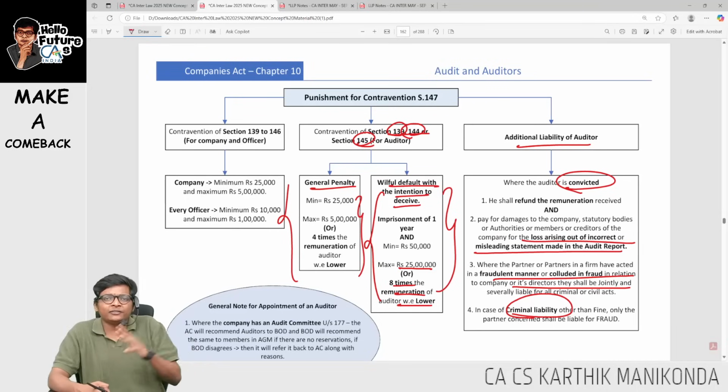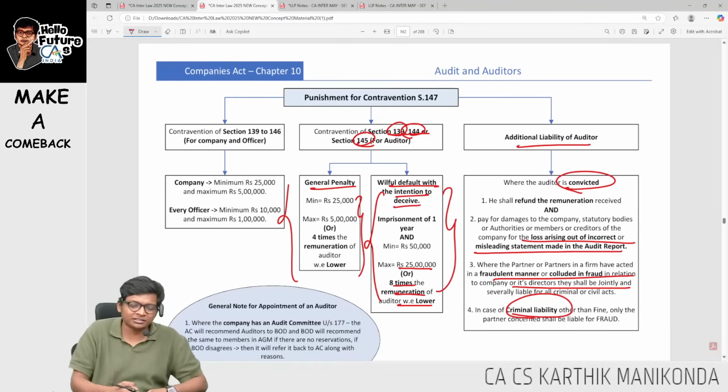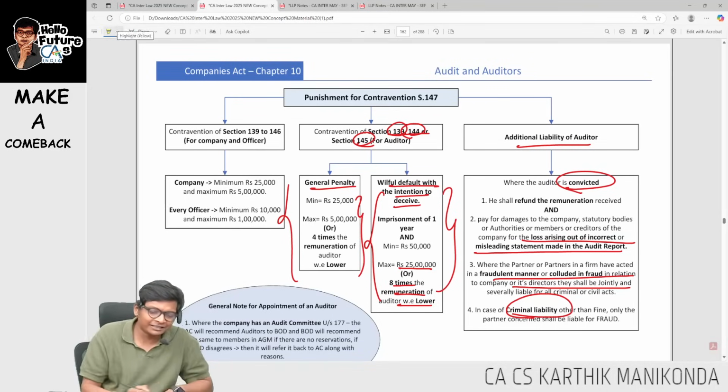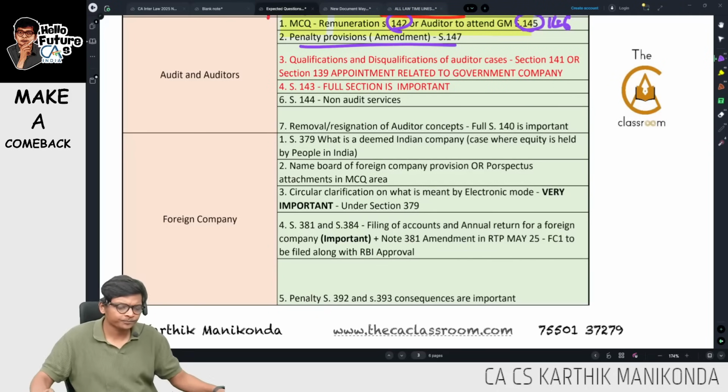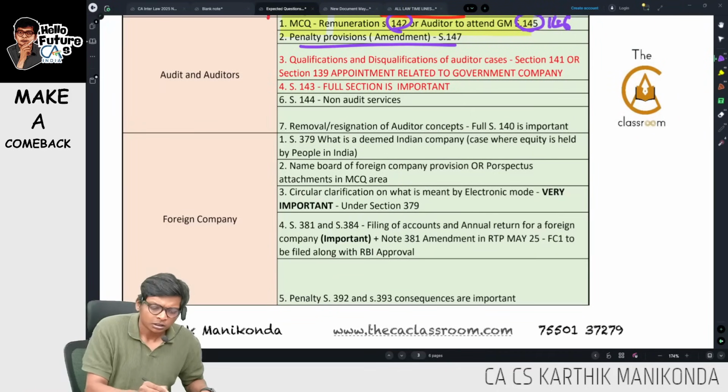But other partners will not be arrested, but they are liable for all the losses. So keep this penalty in mind, guys. Very hardly few penalties you read, so this penalty is also fairly important. Run through this. Next, to fix that, guys.